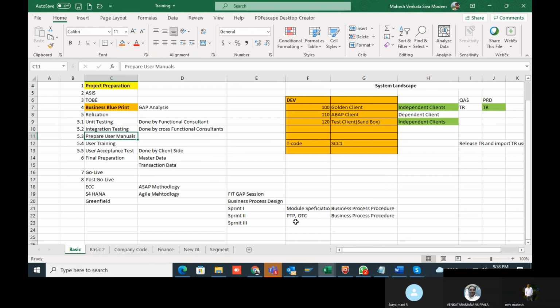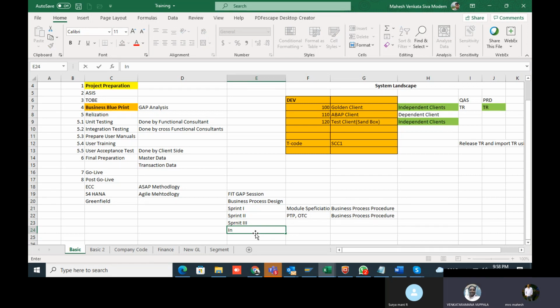Coming to the Sprint 3 session, all the customization, that is development-related things, we'll do in Sprint 3, and the restore process also in Sprint 3. Once the Sprint 3 session is completed, then we'll start the integration, the full complete cycle.